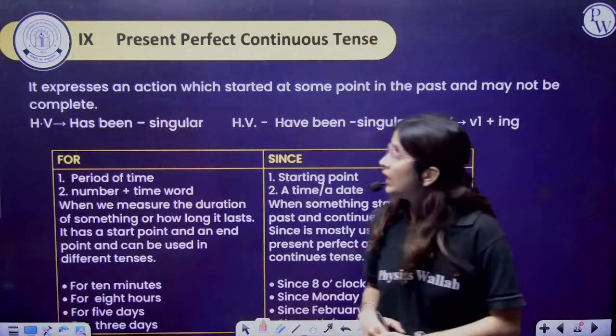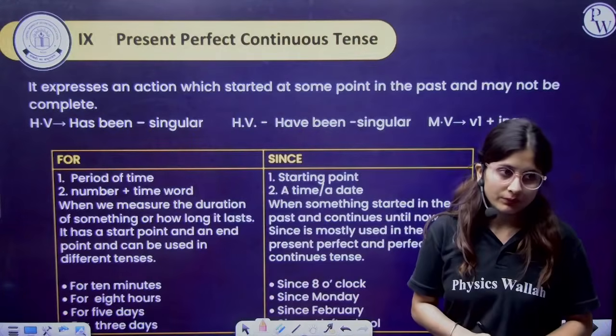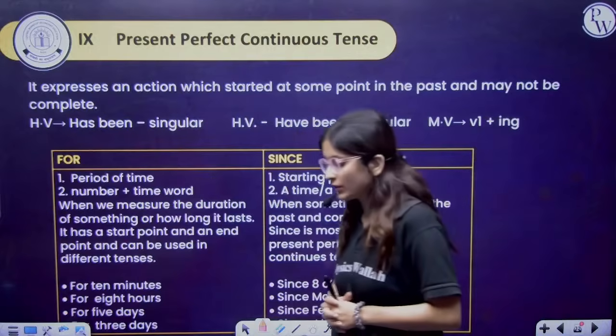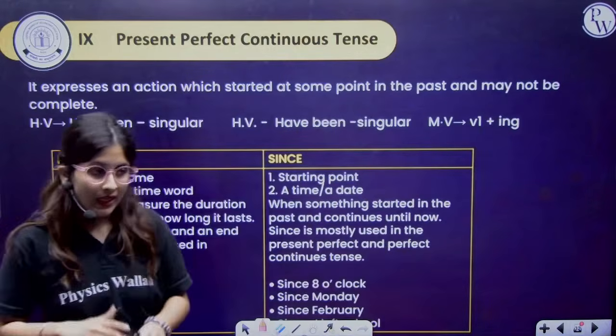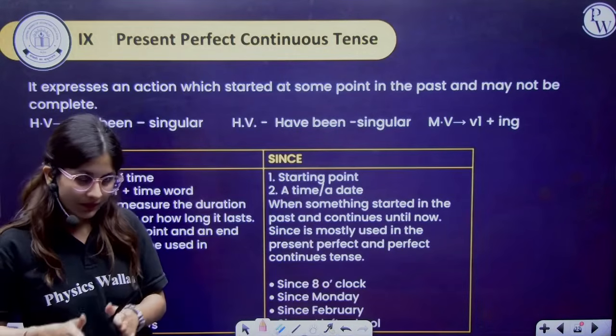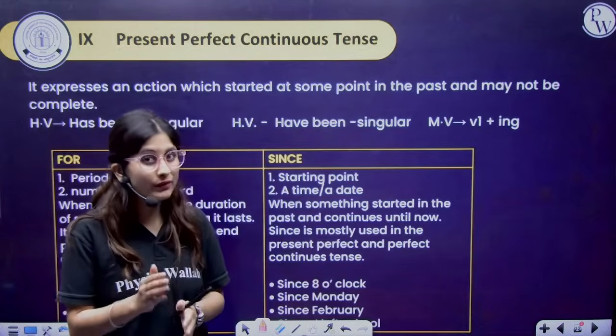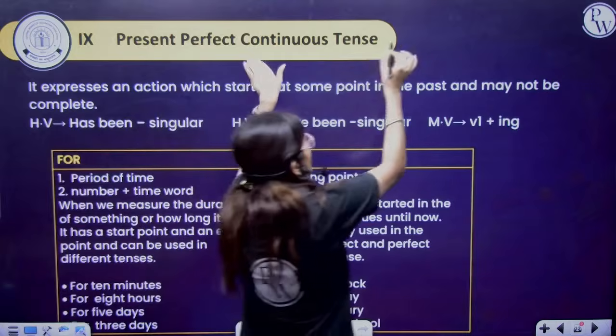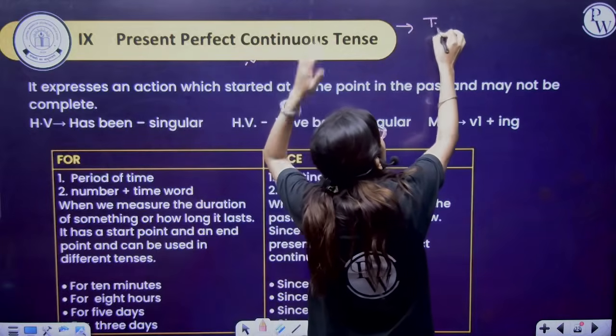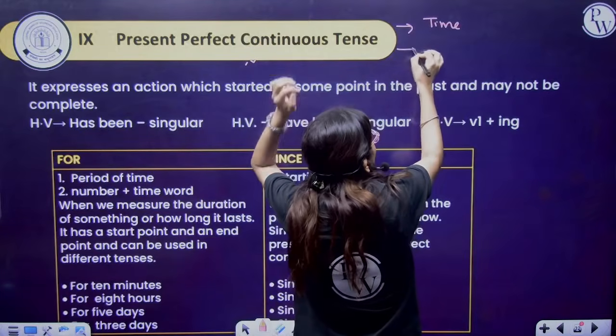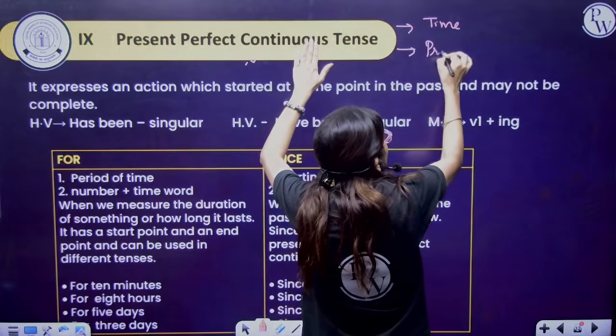Now, present perfect continuous. What do you mean by present perfect continuous? See, the first thing is present tense. The second one is present perfect tense. Third, continuous. Now, fourth is continuous with present perfect continuous. It means here time has been mentioned and the term is in the progressive one.